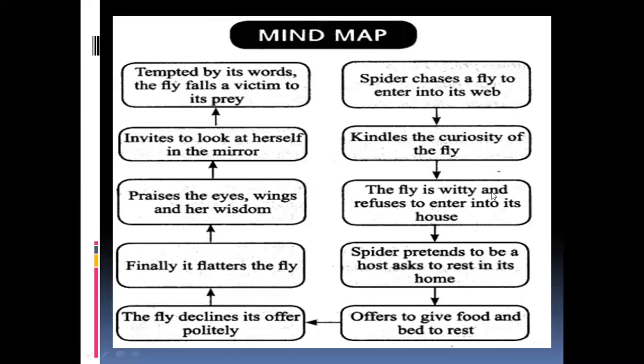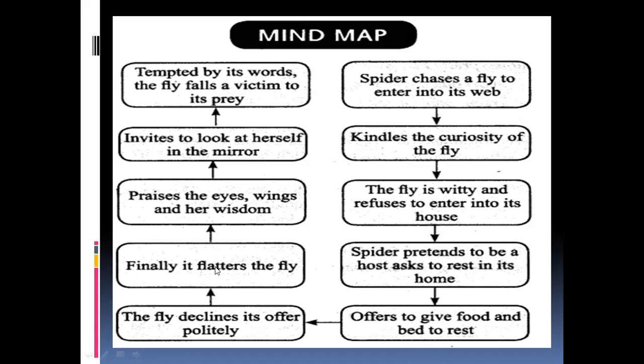The fly is witty and refuses to enter into its house. The spider pretends to be a host and asks her to rest in its home. It offers to give food and a bed to rest. The fly declines its offer politely.